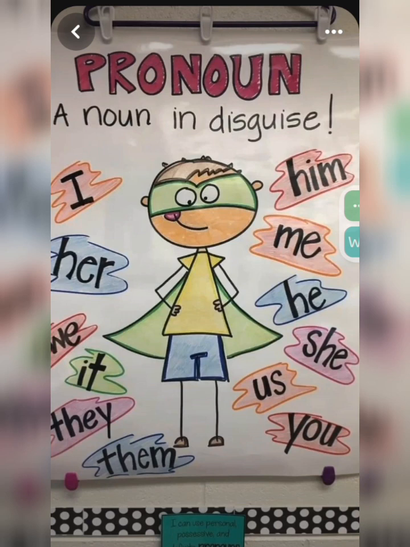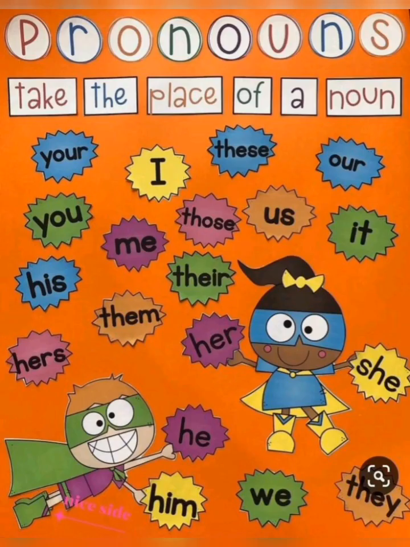So I'm going to give an example. My name is Deborah, right? Now, I want to say something else about myself. I don't have to say, Deborah is a girl. I can just go ahead and say, I am a girl. So in this case, I is replacing Deborah in that sentence. So it's a pronoun, it's replacing a noun.